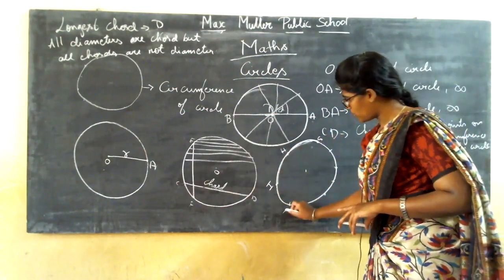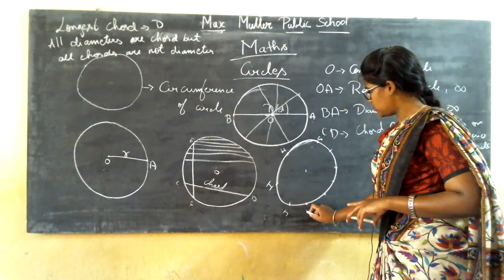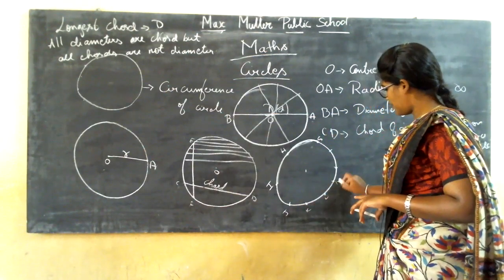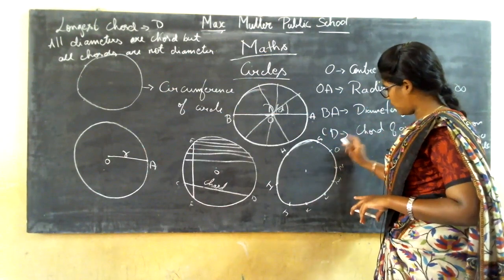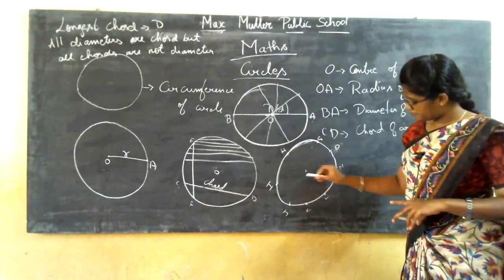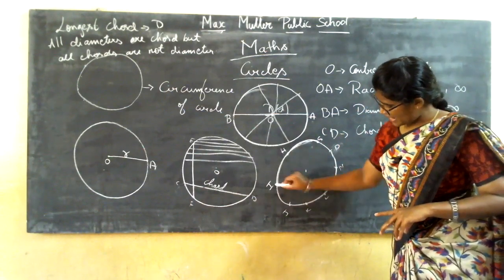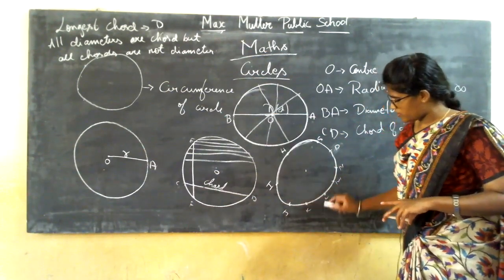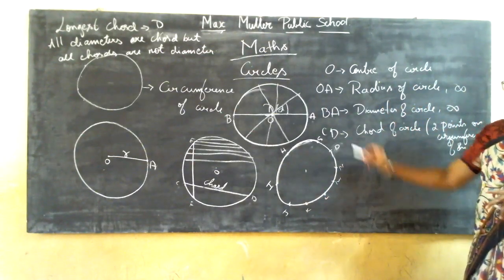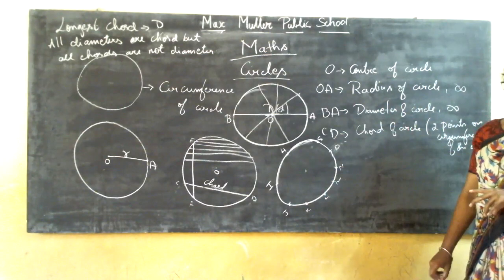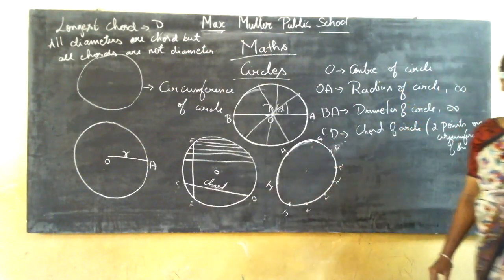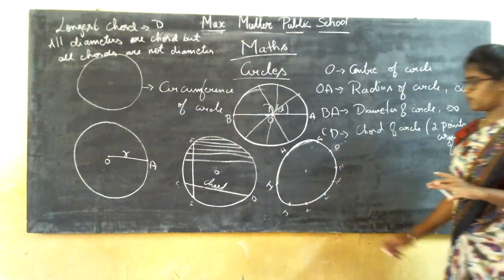Clear? J, K, L, M, N, O, P. Now I can say IJ is also an arc, KJ is also an arc, LK is also an arc, ML is also an arc, NM is also an arc, PN is also an arc. Clear? Any 2 points on the circumference of a circle is called an arc. Is this understood for you?